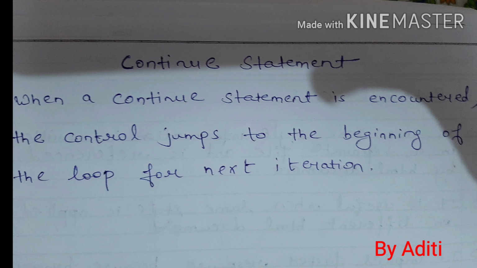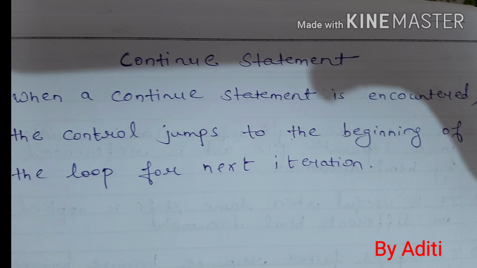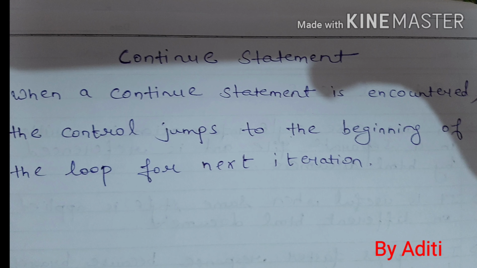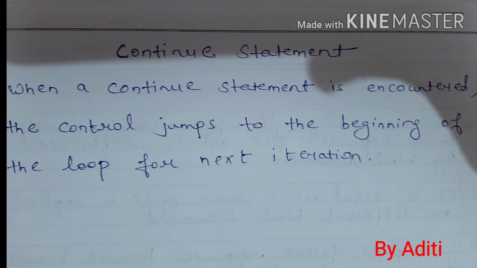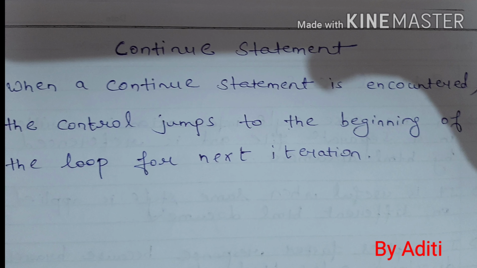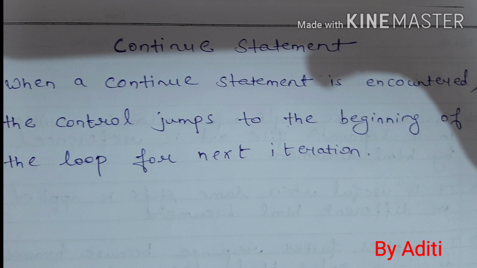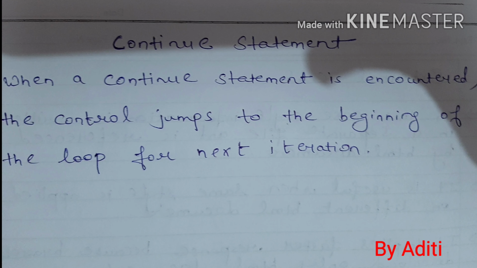Continue statement. When a continue statement is encountered, the control jumps to the beginning of the loop for the next iteration, thus skipping the execution of the statements inside the body of the loop for the current iteration.